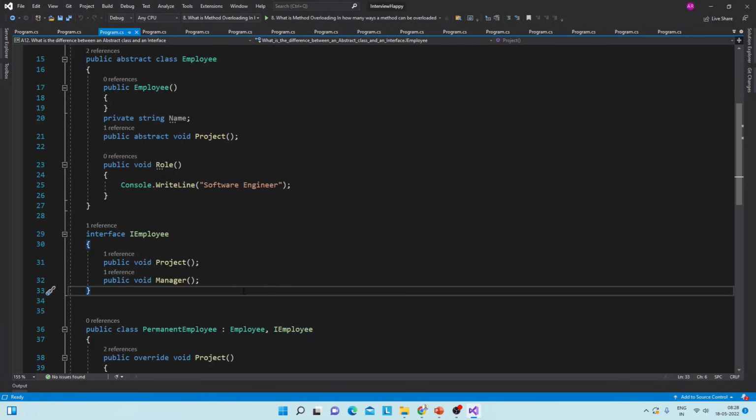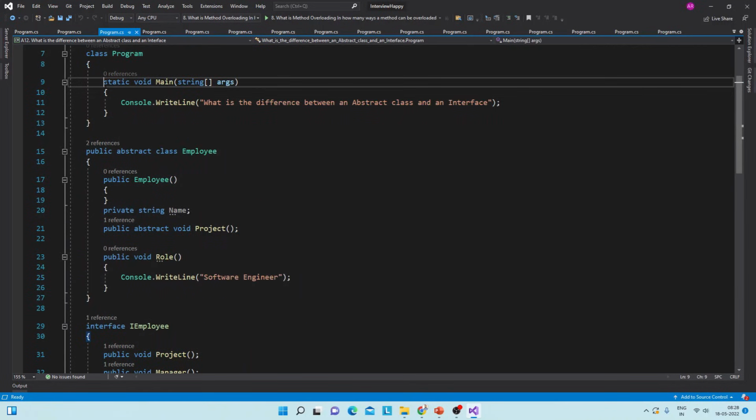See, here is a very simple console application code. Here we have this main method, this employee class, and this IEmployee interface, and this permanent employee class, which is derived from the employee class, which is an abstract class, and this IEmployee interface.